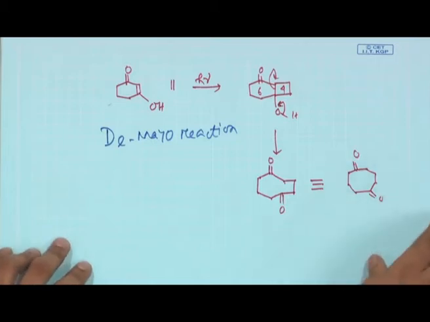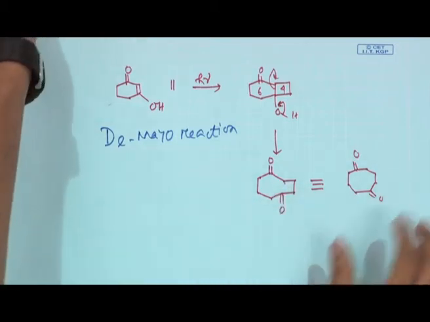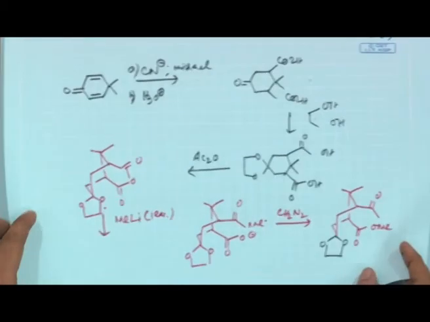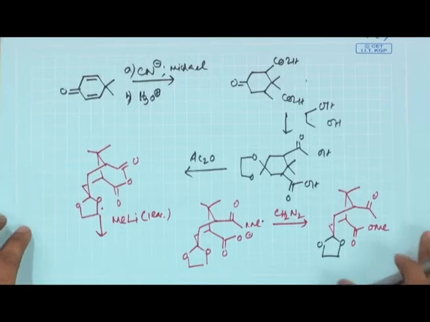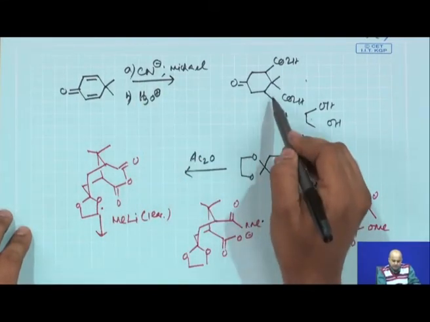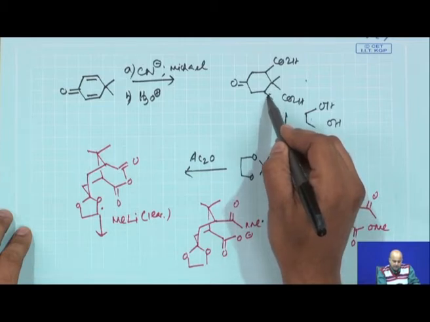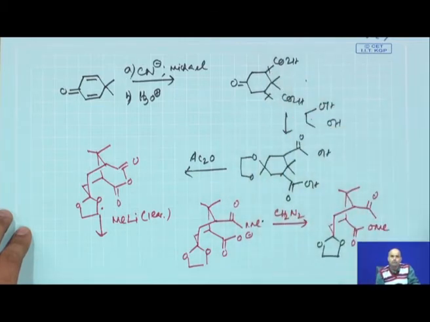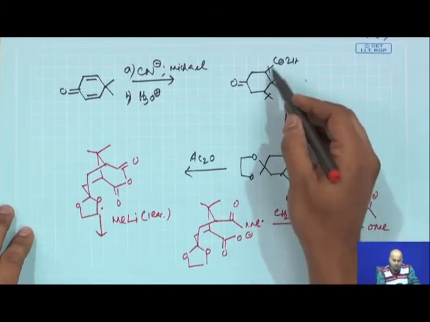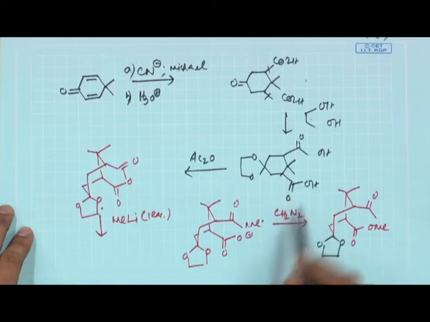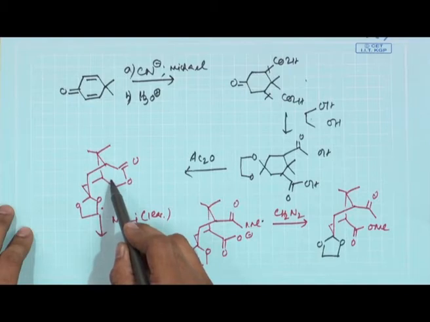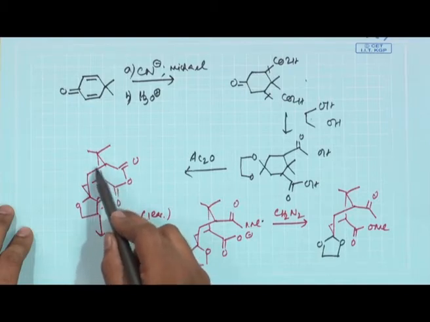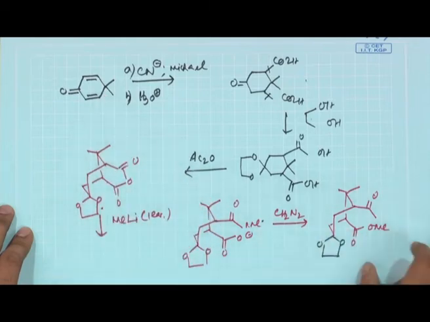Now, if you see the entire synthesis, we have basically started from a very simple starting material like this particular starting material. When you talk about the initial cyanide addition, this cyanide addition basically gives these two carbon-carbon bonds. Once you make this final ring here, it basically is exo to the cyclohexane ring, the initial ring, and endo to one ring.